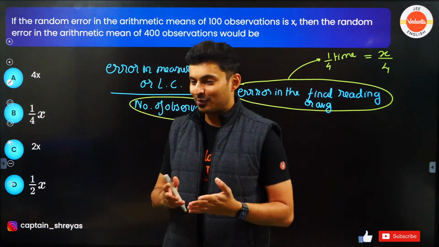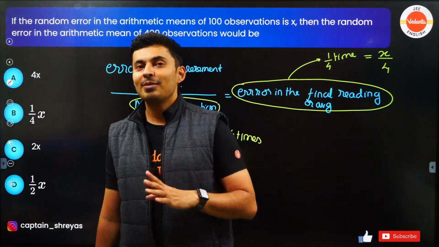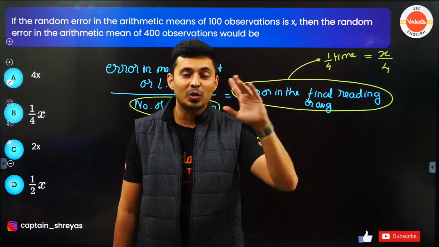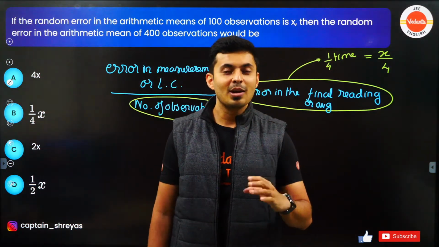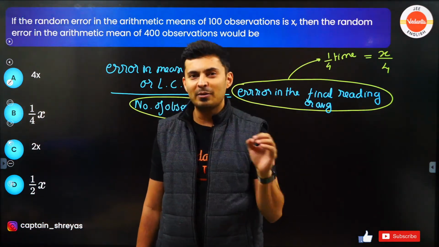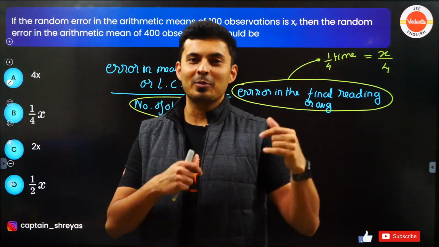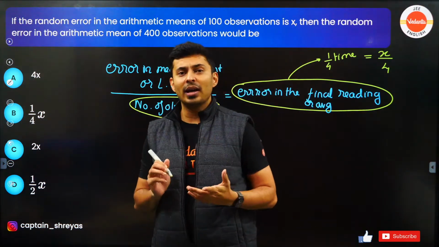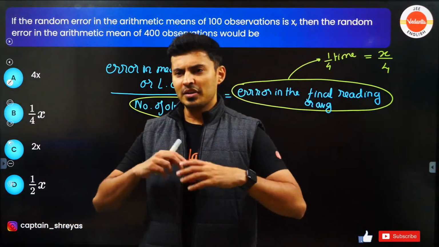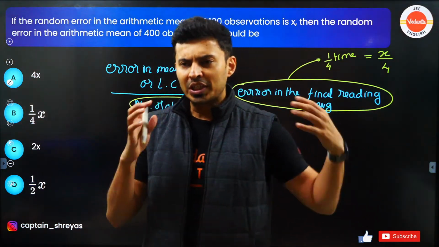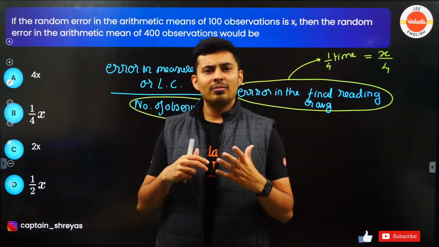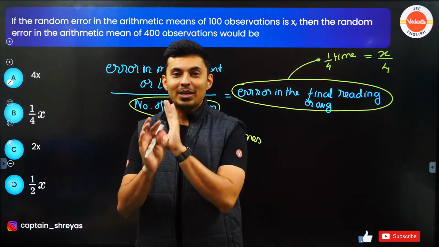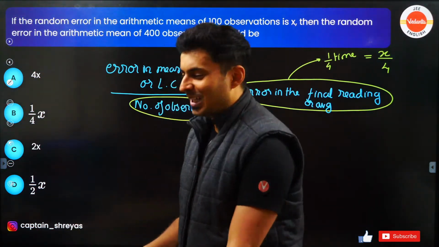That's why you should be very careful. You should never ever copy in JEE Mains. Many students regret it. Even if by chance you see somebody's answer, by mistake also don't copy. Even if you think he's a topper, for all you know, you copied the wrong answer. Your luck can be bad. Or maybe you are copying from somebody who does not know. There are many people who act very smart. In the exam, when you look at them, you get scared. They wear nice specs and they are very tensed, they appear very studious, and if you see their marks, it will be like, oh my god. So guys, please don't copy from anyone, even if you get a chance.